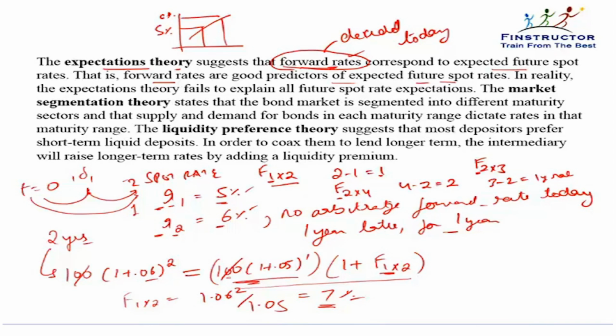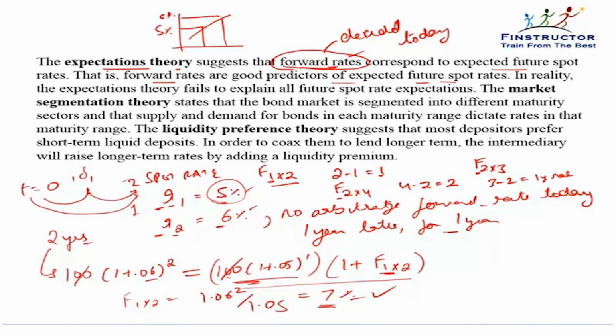That is, today's 1 year rate is 5%, but people are expecting that 1 year later the 1 year rate will become 7% for whatever reason. Maybe the economy is expected to go into a boom, or there will be a lot of demand for money, so rates will be higher.